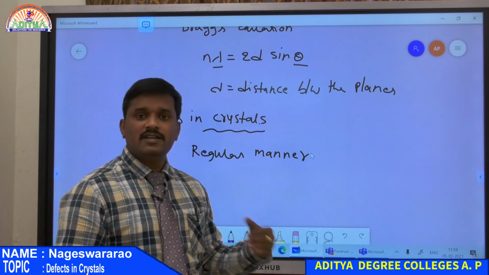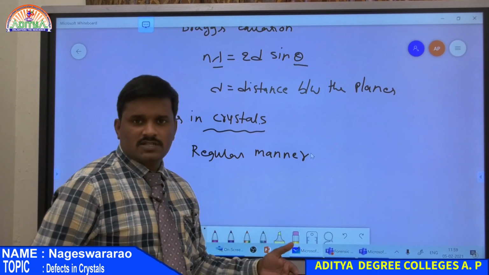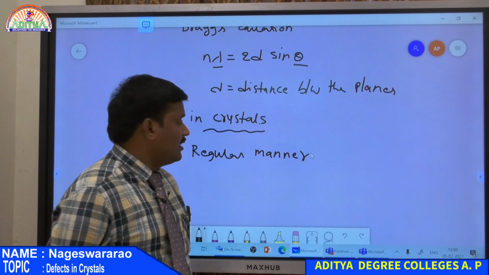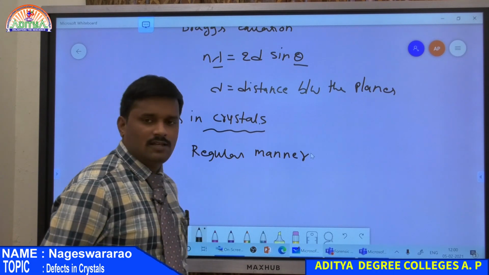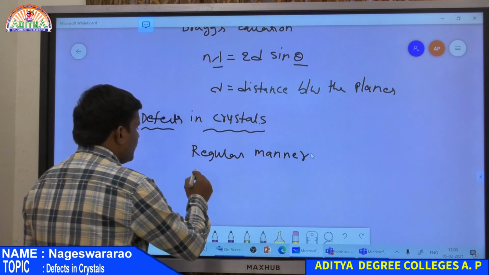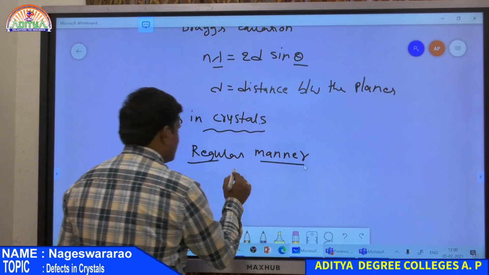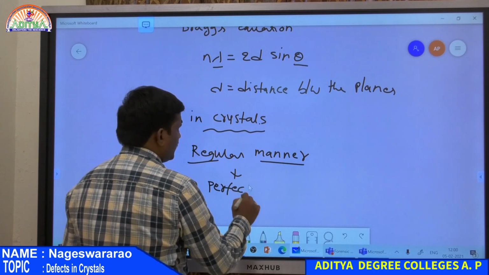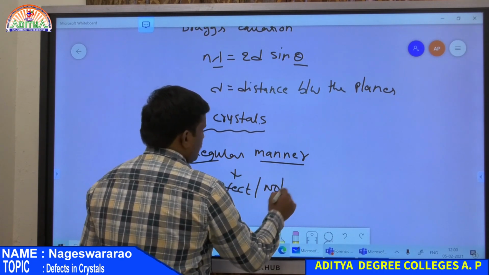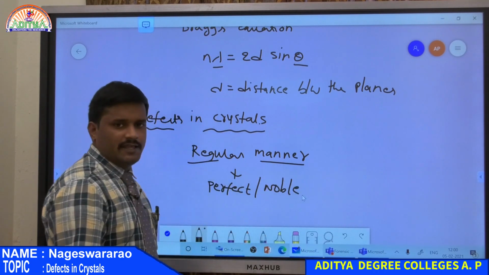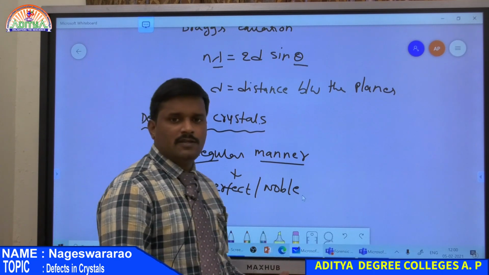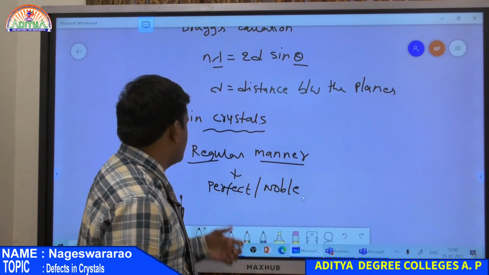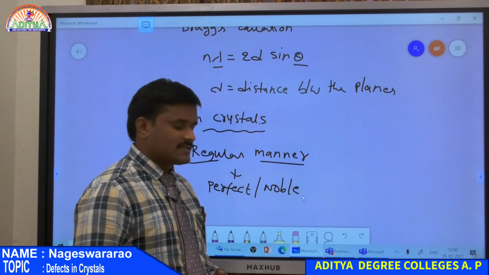If there is a deviation in any anionic position or cationic position, then that deviation is nothing but a defect in the crystal. If all are arranged in a regular manner, then it is a perfect crystal. But no crystal in nature is ideal or perfect. Every crystal has certain deviations, and these deviations are nothing but defects.